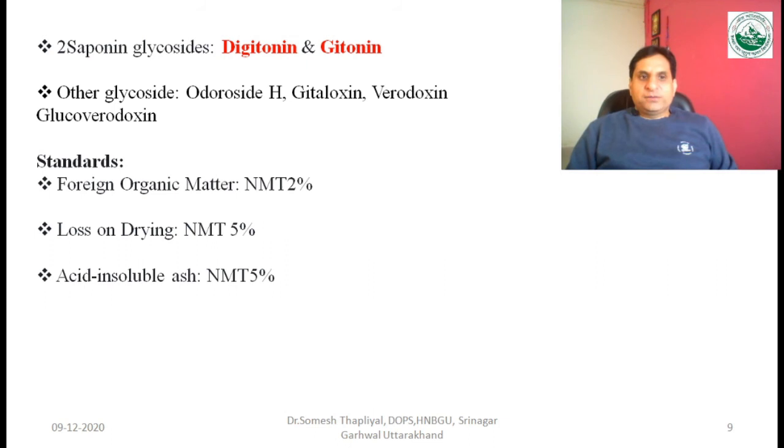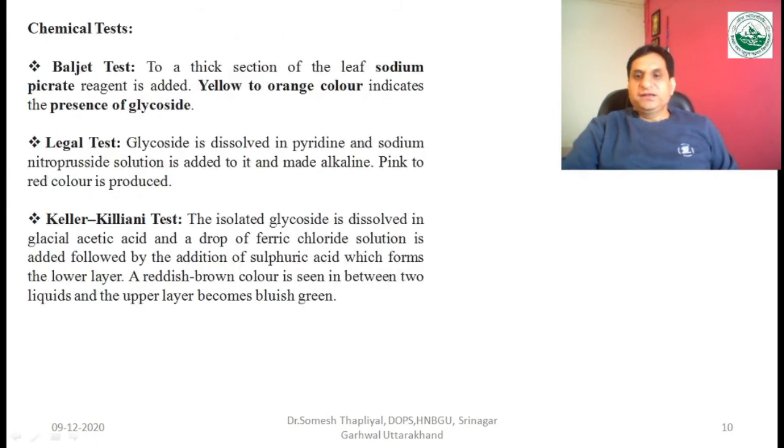Talking about some standard features of this drug, foreign organic matter should be not more than 2%, loss on drying not more than 5%, and acid insoluble ash not more than 5%. To identify the drug, we can use the Baljet test, Legal test, and Keller-Kiliani test. In the Baljet test, you take thick sections of the leaf and add sodium picrate reagent. A yellow to orange color is produced, which indicates the presence of glycosides.